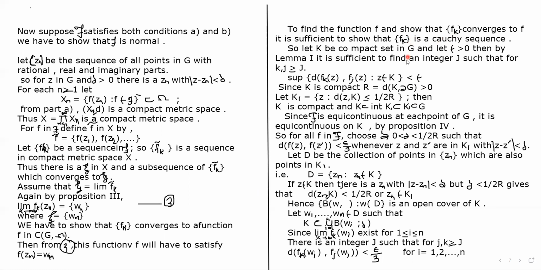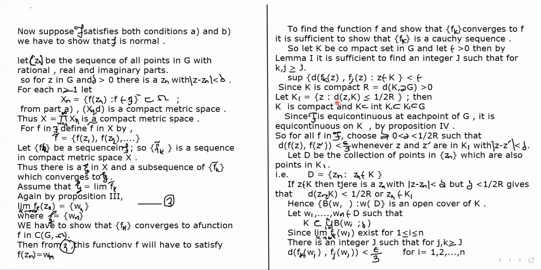So let K be a compact set in G and epsilon greater than 0. Then by the first lemma it is sufficient to find an integer j such that for k and j greater than or equal to j, the supremum of d of fk of z and fj of z is less than epsilon.